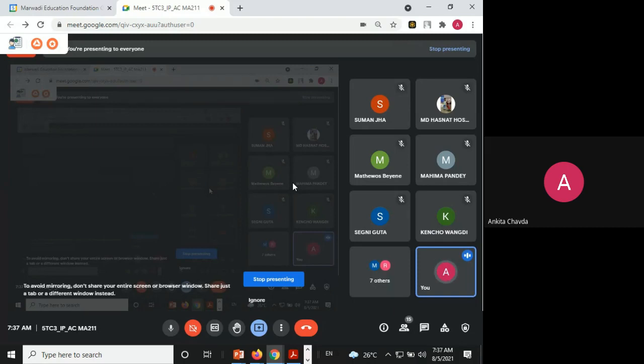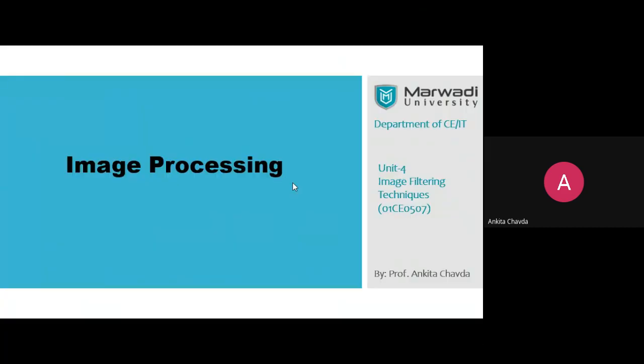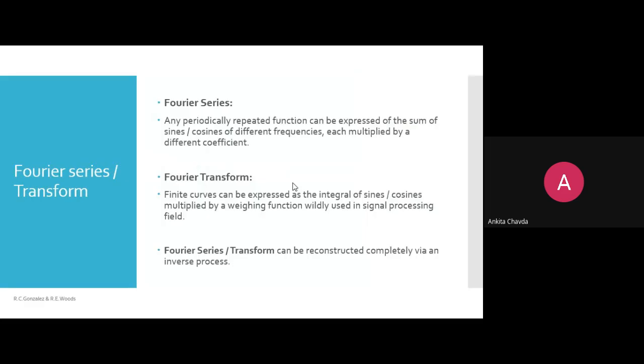So now everything whatever we will talk about would be in the frequency domain. Okay, so let's start with this. So unit 4, image filtering techniques, but here we will talk about the frequency domain, because in unit 3 it was just given as spatial domain and frequency domain. So we will talk about the frequency domain actually in this unit.